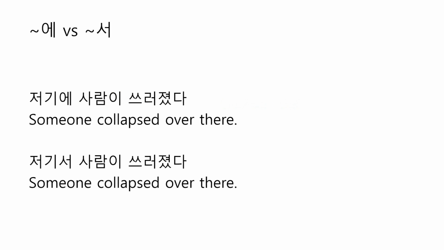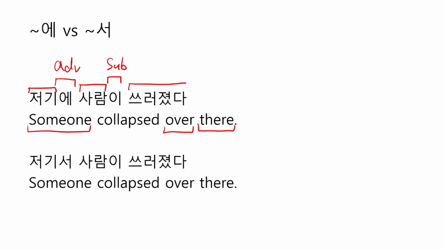Someone collapsed over there. Here, 저기 means there, and 에 is an adverbial case particle which is translated into over, and 사람 means someone, and 이 is a subjective case particle, and 쓰러졌다 means collapsed.